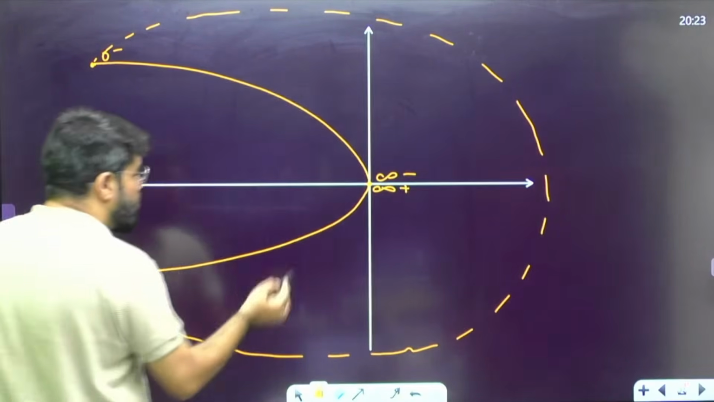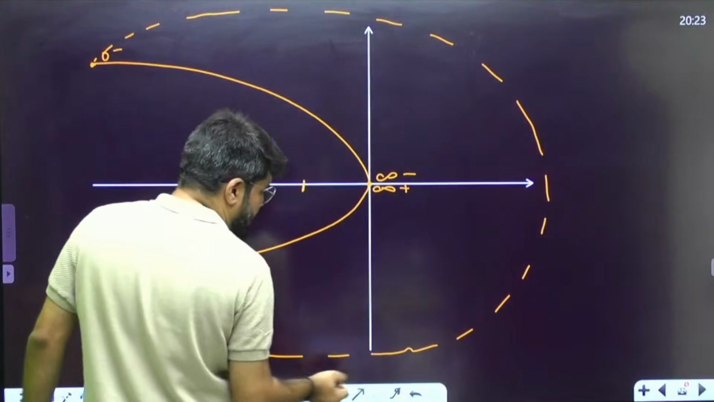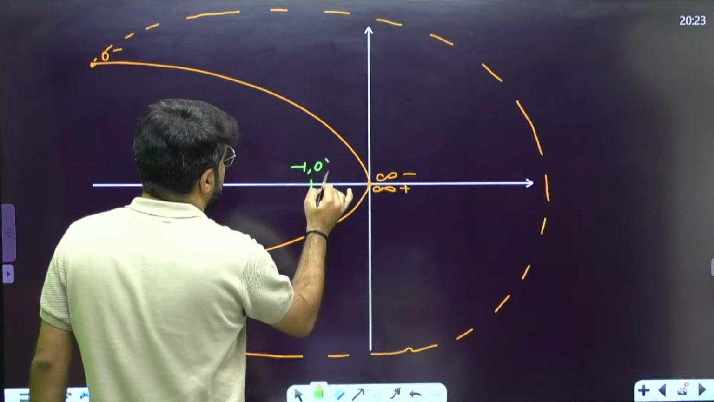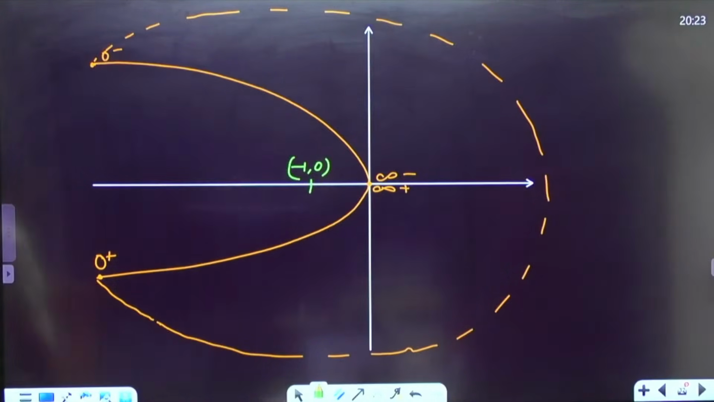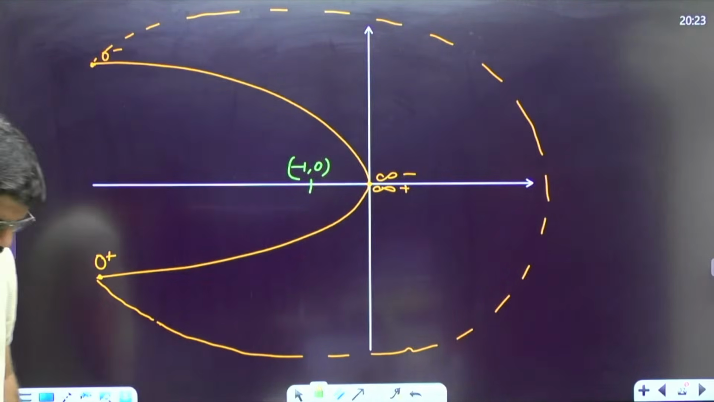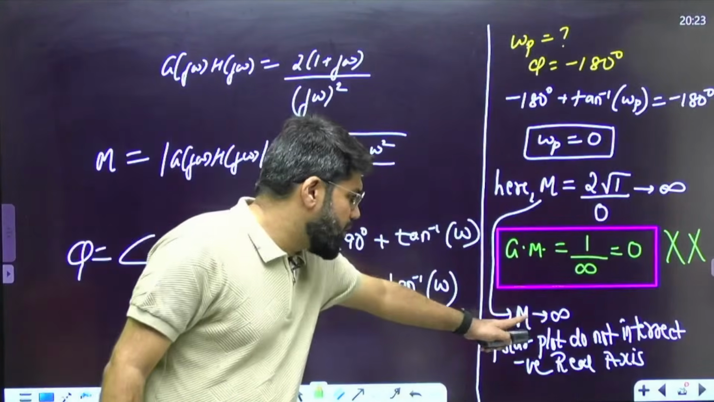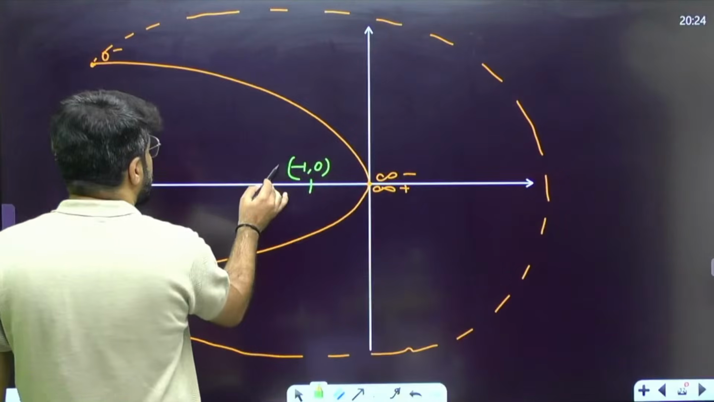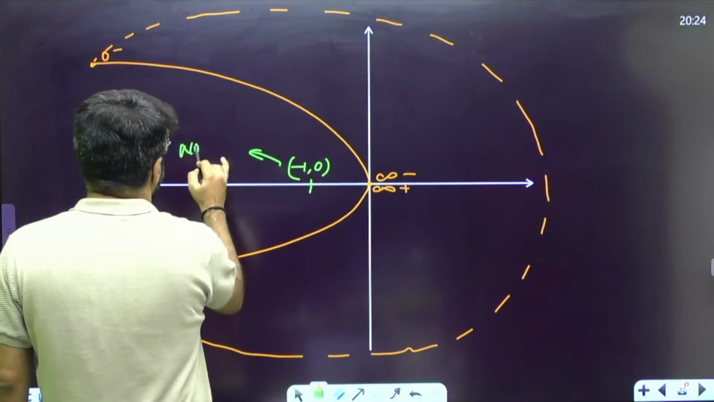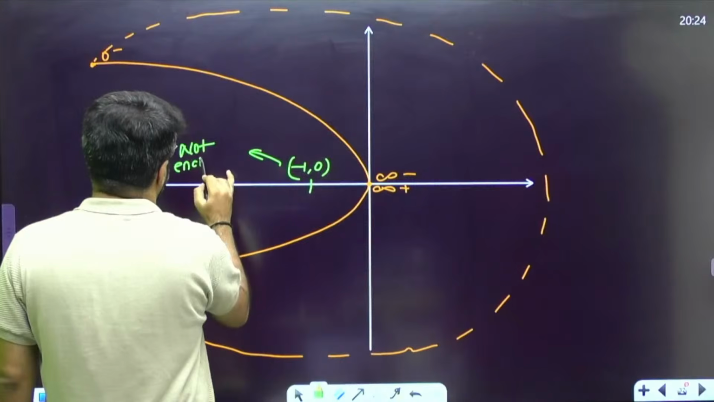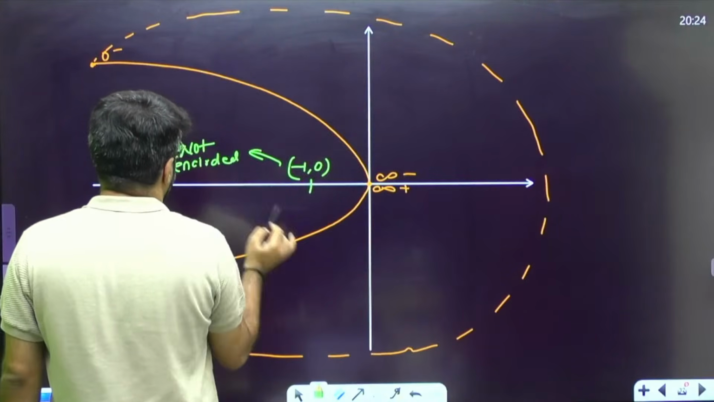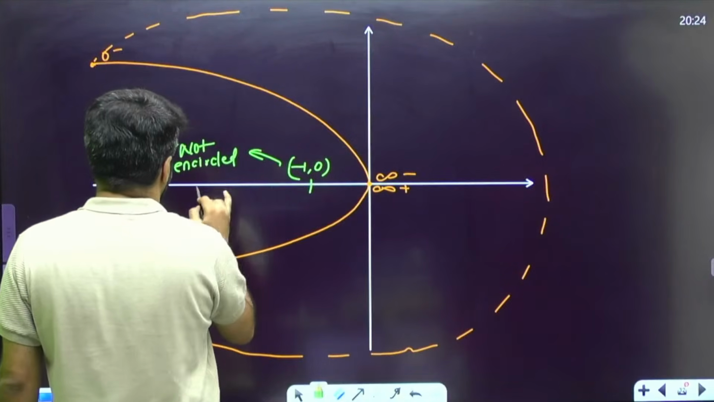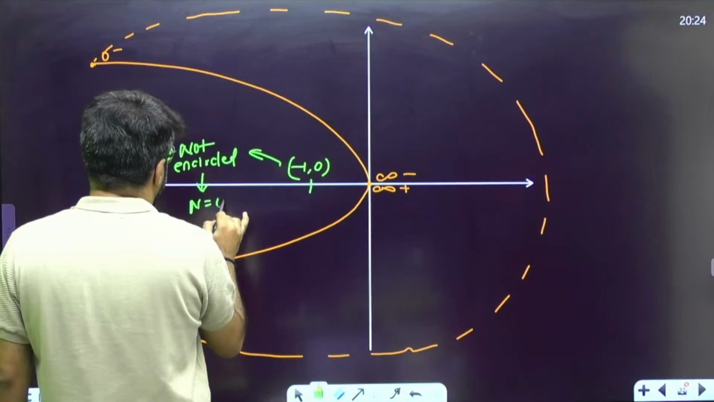So if you see this point minus 1 comma 0, it is nowhere encircled actually. It is not going to be encircled here. I told you the Nyquist plot does not intersect the negative real axis, and that is why you are able to see that minus 1 comma 0 is not encircled. So N is equal to 0.